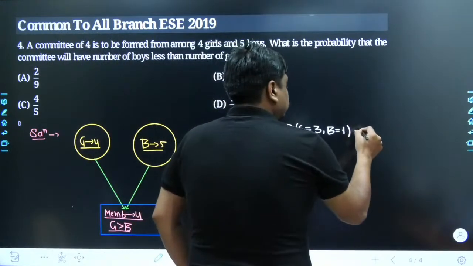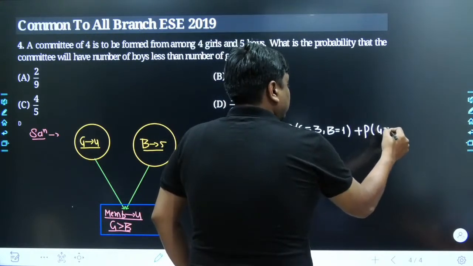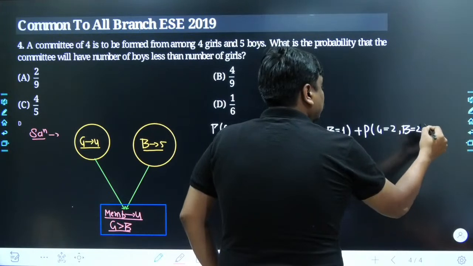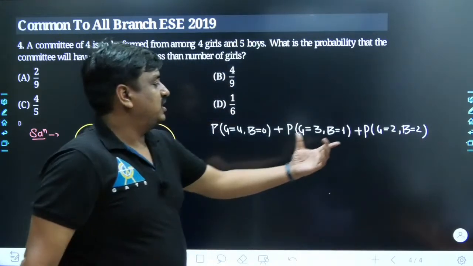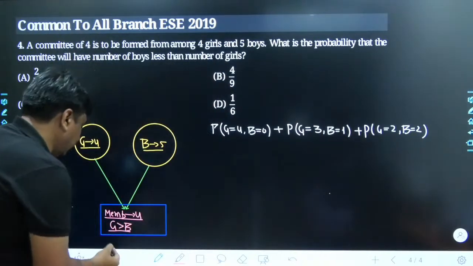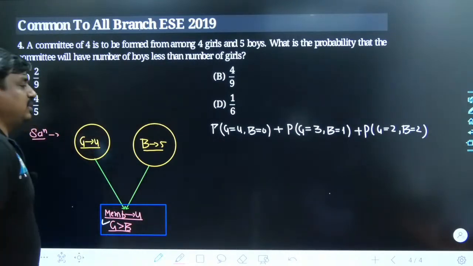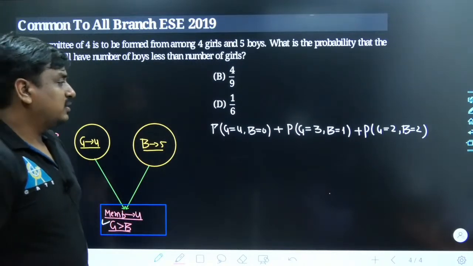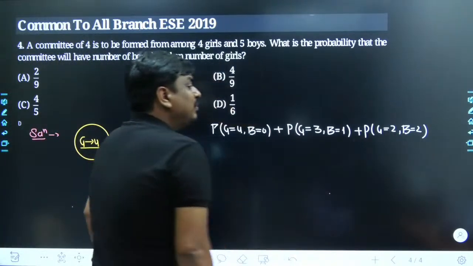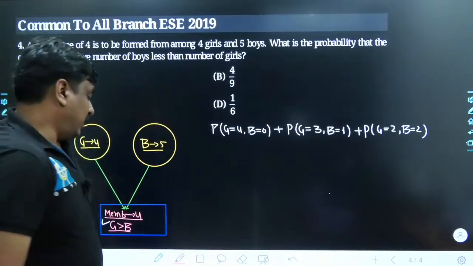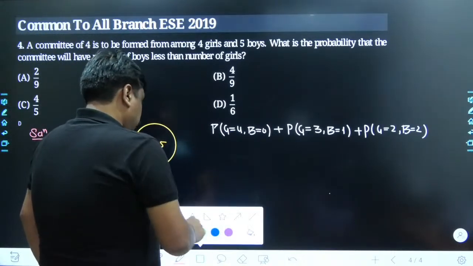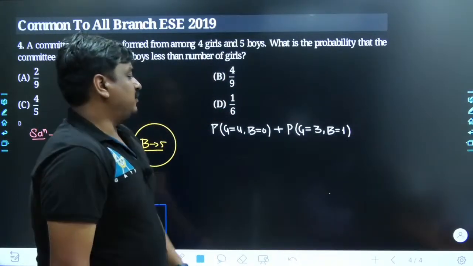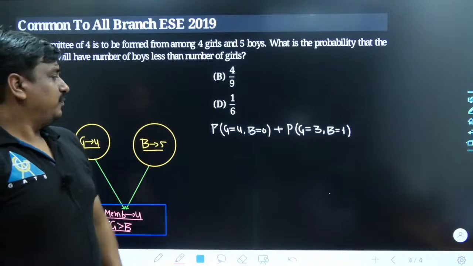Or the probability when 2 girls are selected, so obviously the remaining 2 have to be boys. No, you cannot include this case because it has been clearly given that the number of girls should always be greater than the number of boys. Here the numbers are equal in strength, so you cannot take this situation. Agreed? So obviously I would be keeping it aside. I have seen many other times that students make mistakes over here.